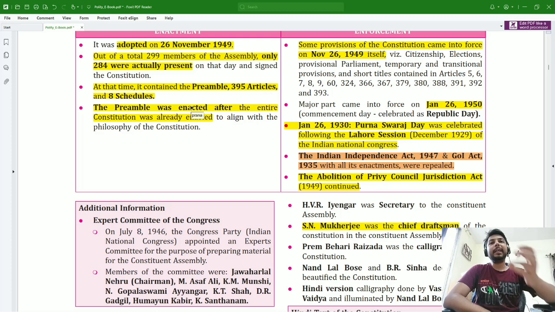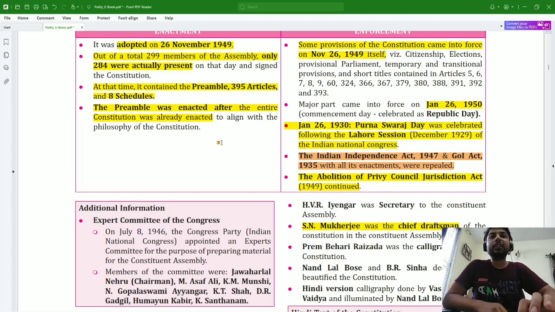At that time, it contained the preamble, 395 articles, and 8 schedules. Now it consists of the preamble, obviously, and 448 articles, 25 parts, and 12 schedules.